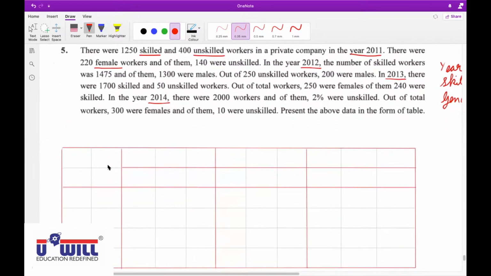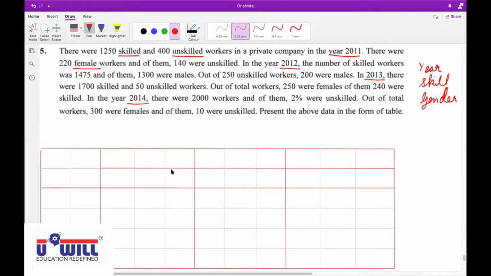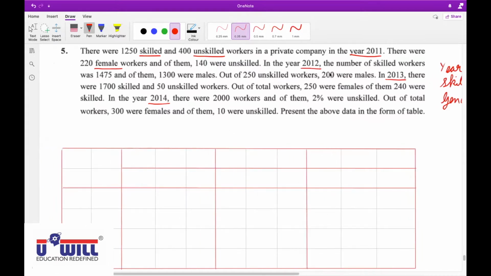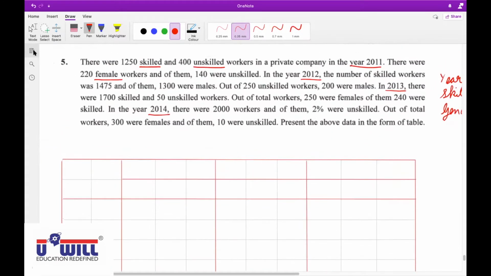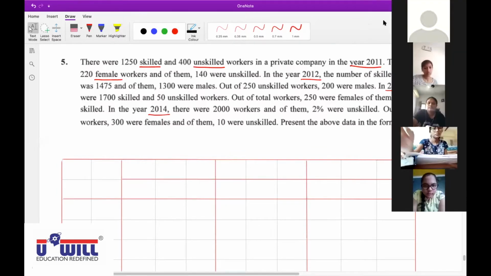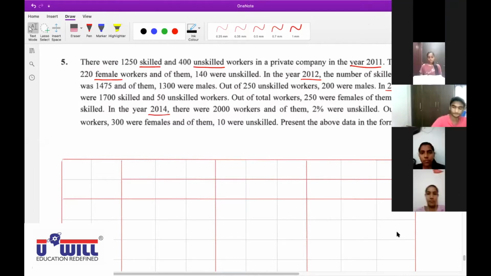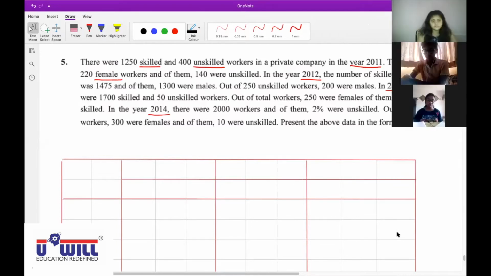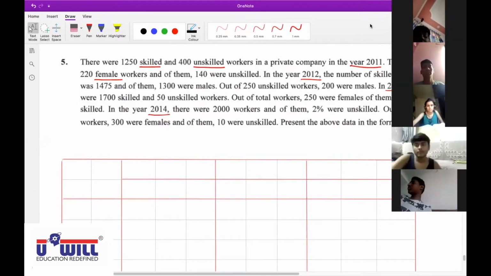So years we will write in rows. And in columns, we will write skilled, unskilled, and total. And in sub columns, we can write gender: male, female, and total. Any attribute can be written anywhere. And when we write years, I told you that years won't have the total. Do you all remember that? Show thumbs up. Years will not have their own total. This is what I said to you earlier. So years will not have their own total means below the years, the total is not required to be written.